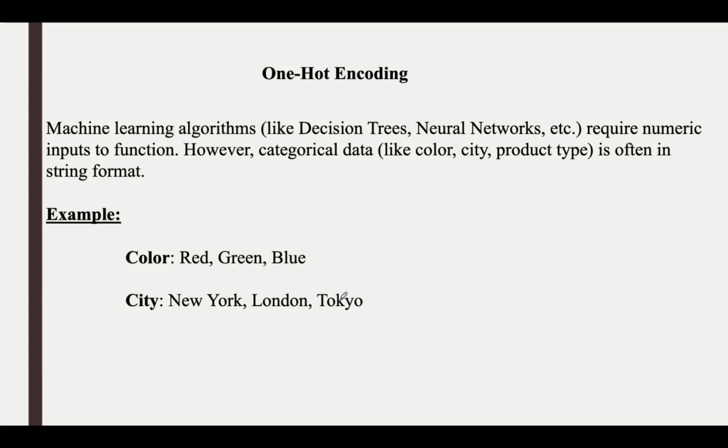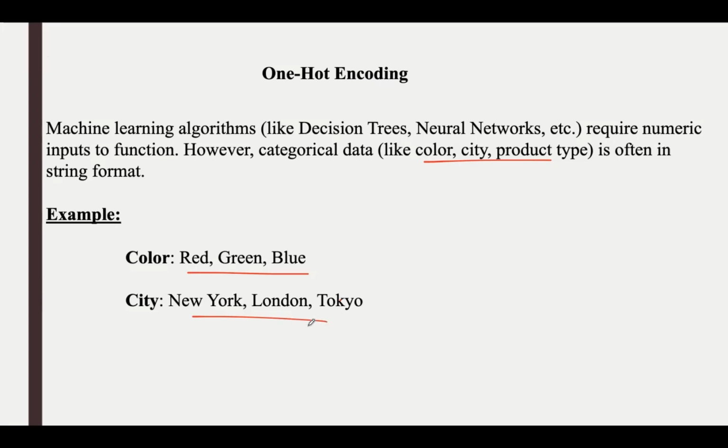Whereas if you take non-numeric or categorical data like color, city, product type, you can see that they are in string format, right? This type of data doesn't naturally fit into operations like addition, subtraction, or matrix operations. It can be anything. That's the reason why numeric data is essential for machine learning models, or else we need to convert this categorical data into a numeric form. For example, color can be red, green, blue, and city can be New York, London, Tokyo, right? All these categories should be represented in a numerical format.